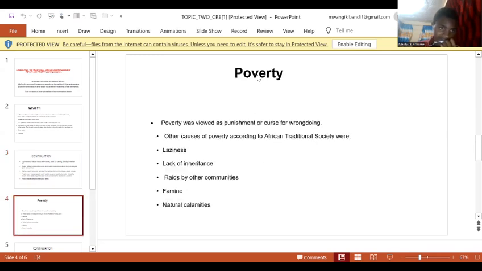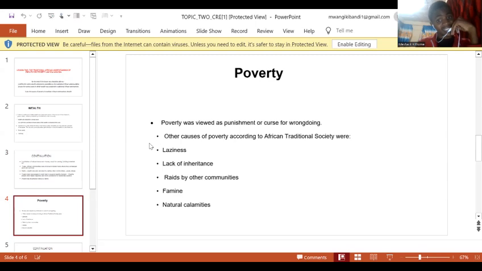The last one, we shall look at poverty. We shall look at the traditional African understanding of poverty. Poverty in traditional African society was viewed as a punishment or a curse for wrongdoing.